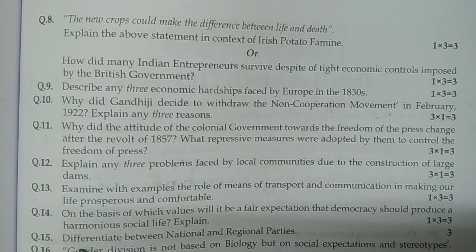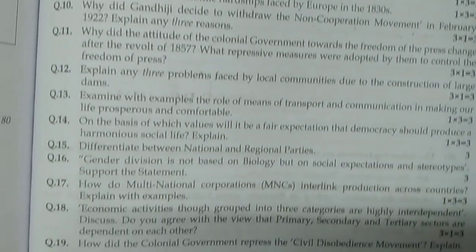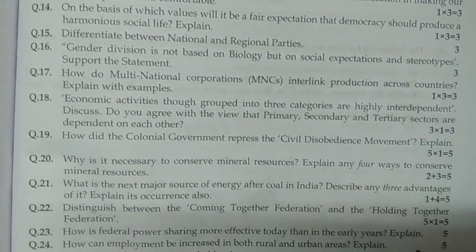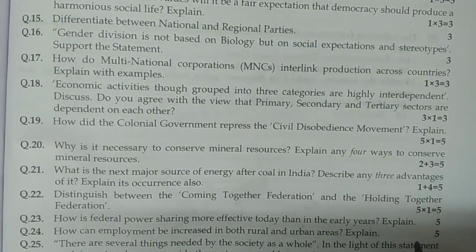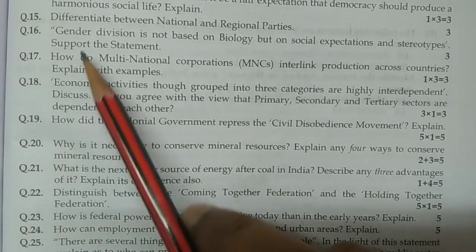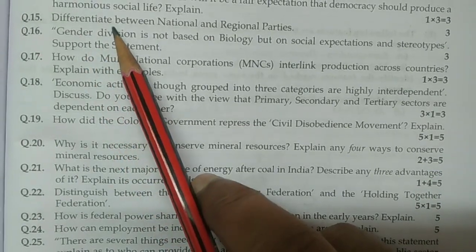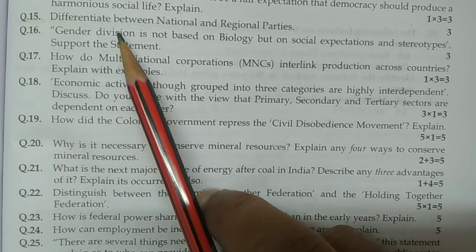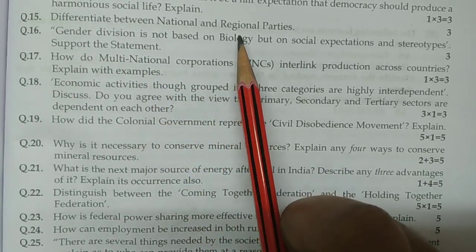Now next, differentiate between a national and a regional party. We have covered all these things properly. National and regional parties, political parties, chapters we have covered from political science, so this is being asked from there. You need to be aware and confident that the symbol of a political party is also very important and necessary to understand.